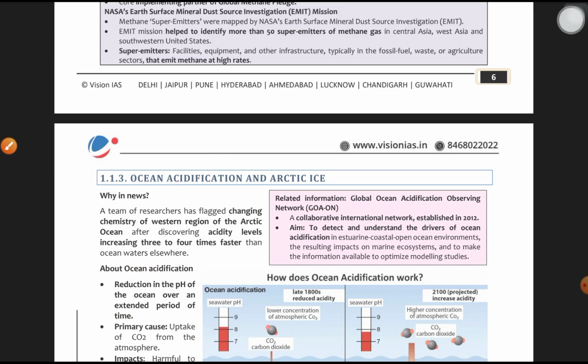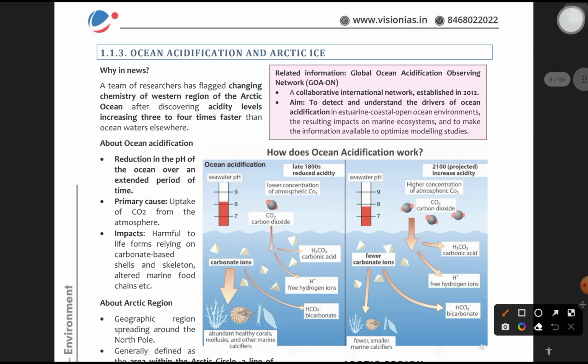It is simply understood because of global warming. For example, in the late 1800s there was reduced acidity of the ocean because there was a lower concentration of atmospheric carbon dioxide.